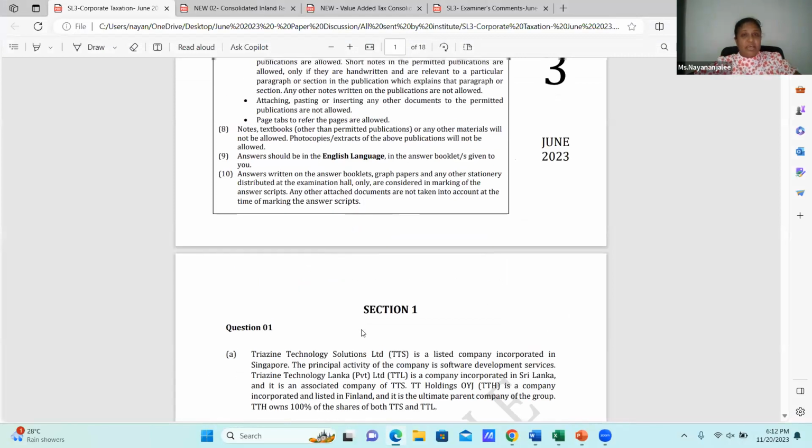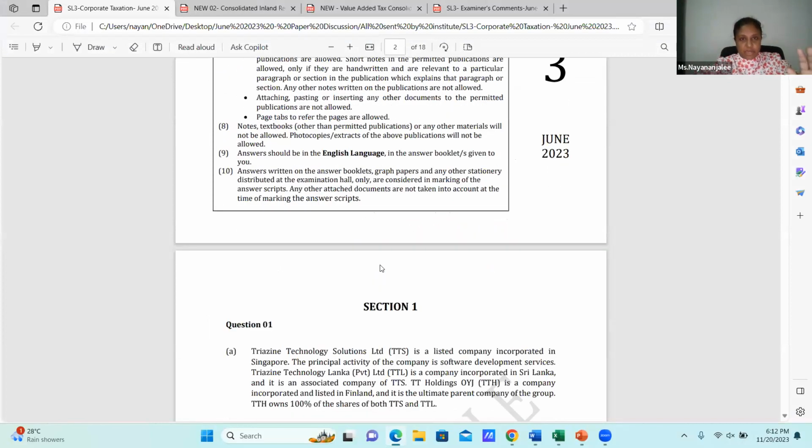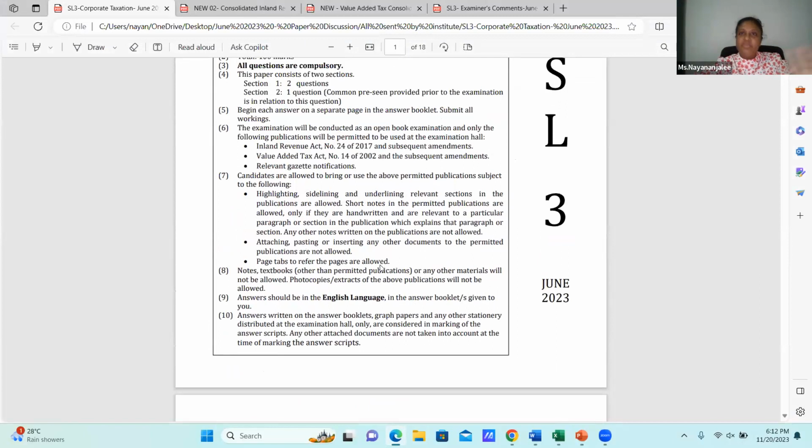I will take only 5 minutes on this part, which is essential for you. While preparing for your examination, one part of the preparation is having very important open book referential materials. Ask yourself, do you have the Inland Revenue Act? It's not only the main enactment, there are 2 amendments relevant to you, Act number 10 of 2021 and Act number 45 of 2022. You should have these 2 with you.